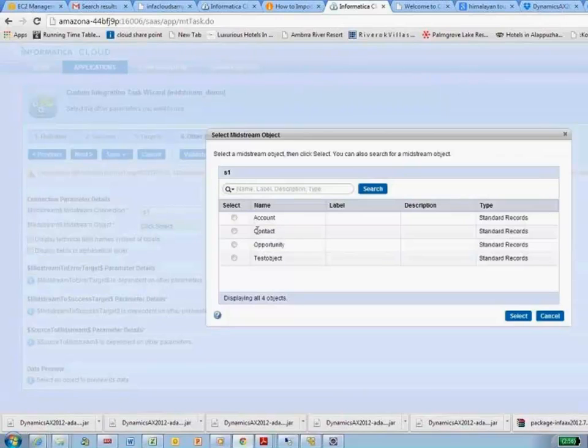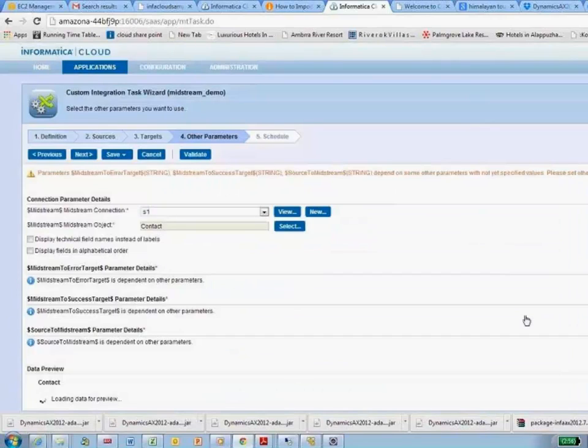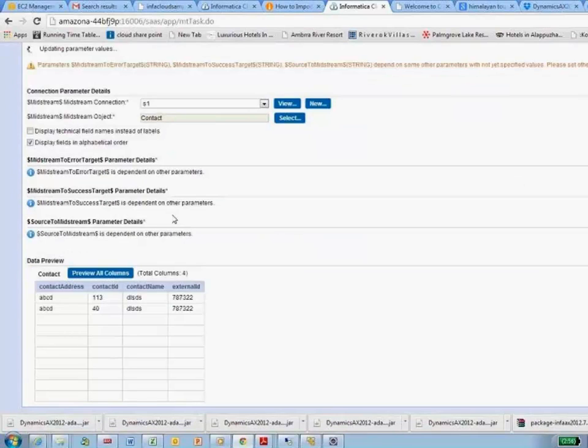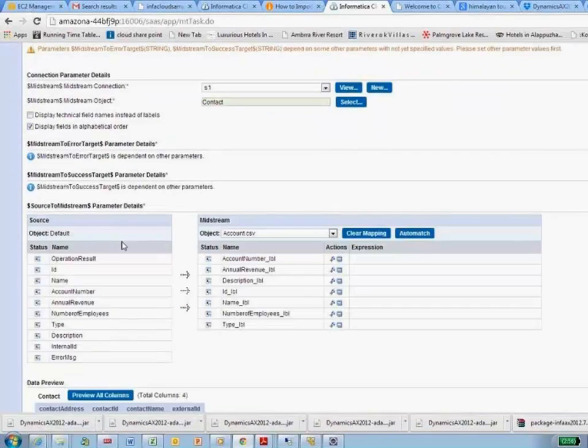Once you're in the Other Parameters section, you can go ahead and select whatever objects and fields you want from all the different midstream targets that you've defined in your template.